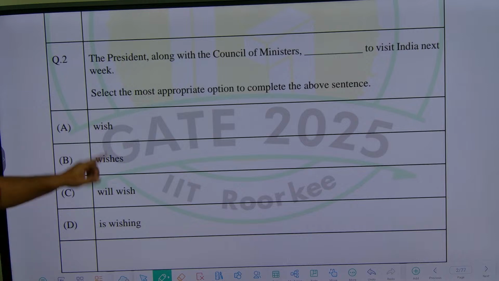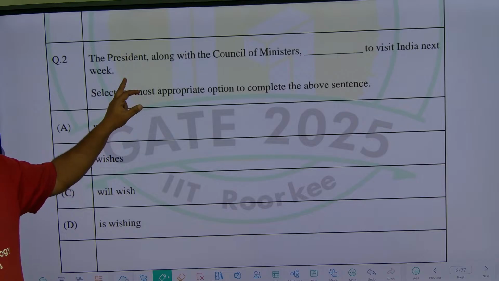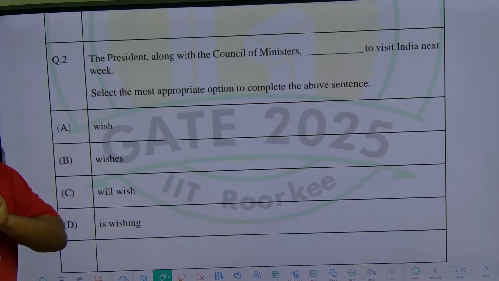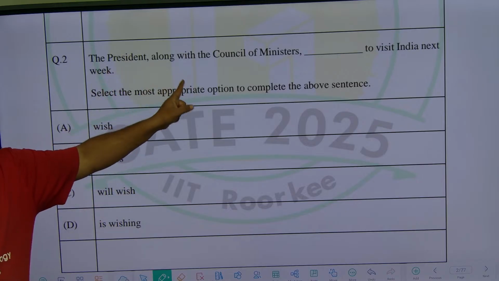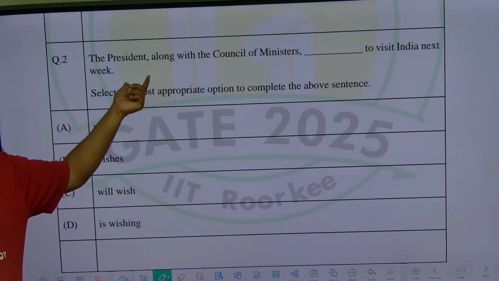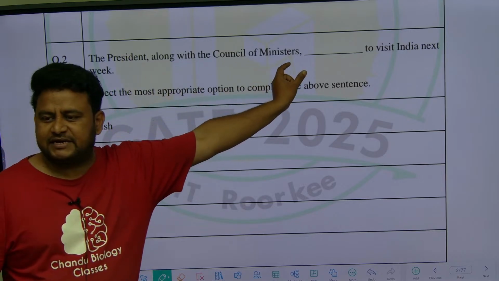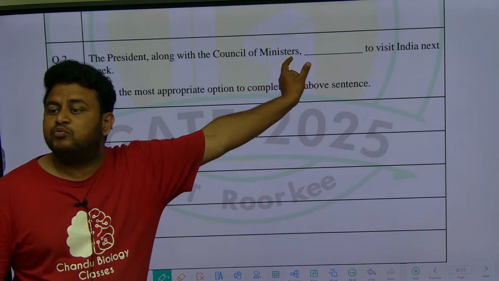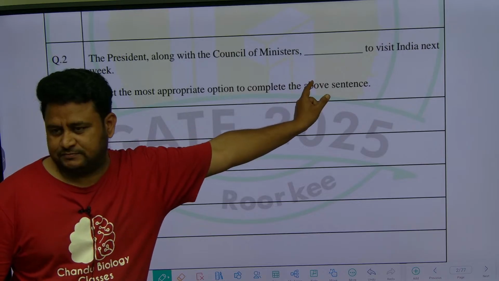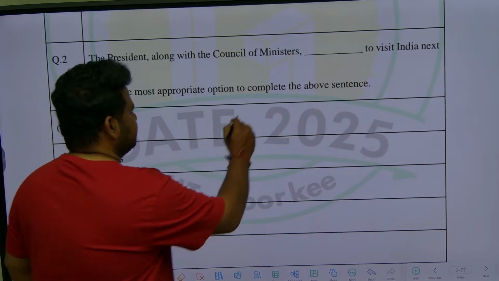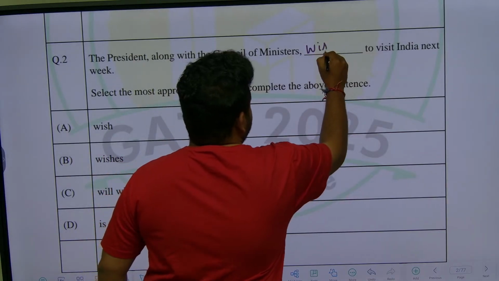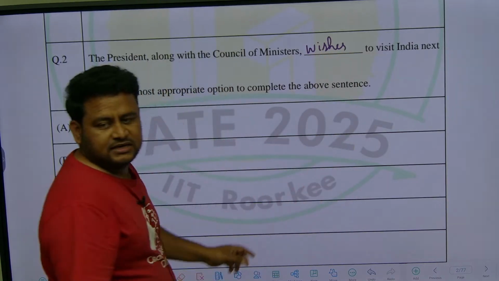See, here the most important thing is, the President is a single person. Along with Council of Ministers, you should not consider. The President, a single person, when you are talking about him, here comes plural. That means it should be wishes. So wishes is the right answer. Here it is wishes.